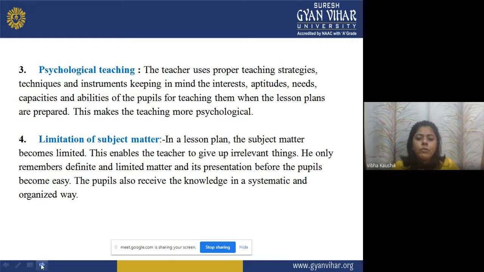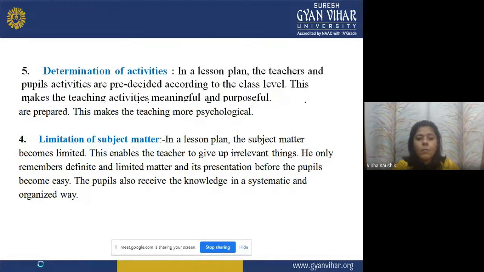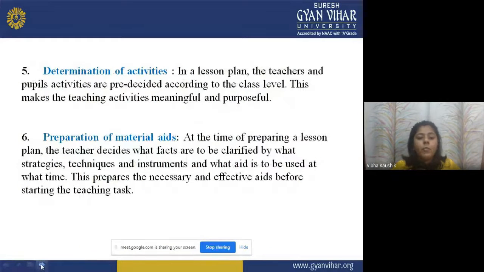The pupils also receive the knowledge in a systematic and organized way. When the teacher has made a daily lesson plan, the students will receive the knowledge in a systematic and organized way. Now, the fifth one is determination of activities.